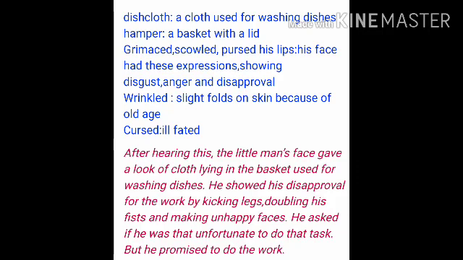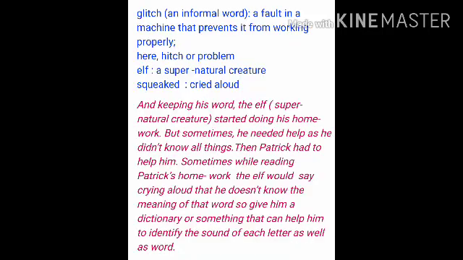You can see in the book it's written, and true to his word, that little elf began to do Patrick's homework, except there was one glitch. The elf didn't always know what to do and he needed help. Help me, he would say. And Patrick would have to help in whatever way. Now, this paragraph says that, keeping his word, the elf started doing his homework. So now this little tiny creature started helping Patrick. But sometimes he needed help as he did not know all the things.